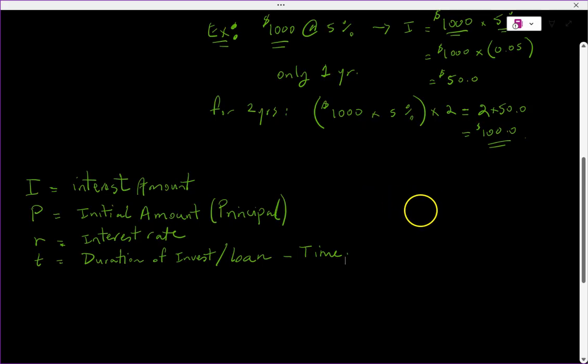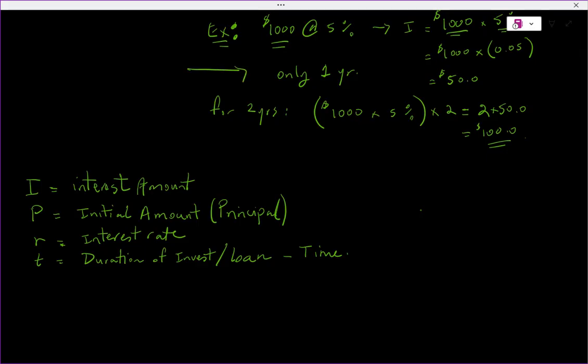Okay. And notice that every time we have gone from the 1 year to the second year, we can also do the 3 year. You just multiply whatever the value is, the principal times the rate, by that year. So here it was 2, and here it was 1, right? So times 1, that was that one. So the formula for simple interest is the initial amount, the principal, times the rate, the interest rate that is given, times the time that is spent in that investment, the duration.